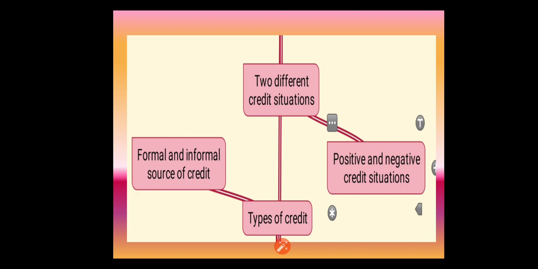There are more informal sources in our country because it is easy to start informal sources. So the people go to the informal sources and get the loan because they lack collateral as well as they need the loan immediately. So, these are the differences between formal and informal sources of credit.